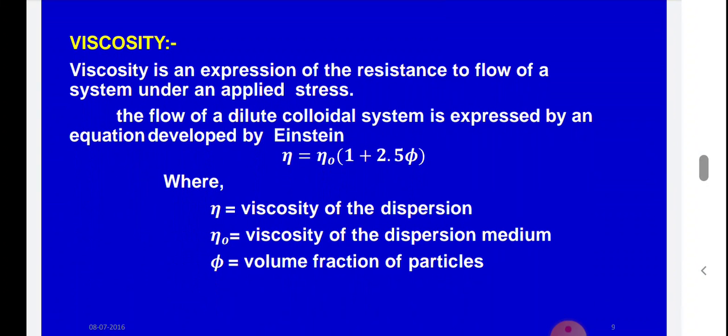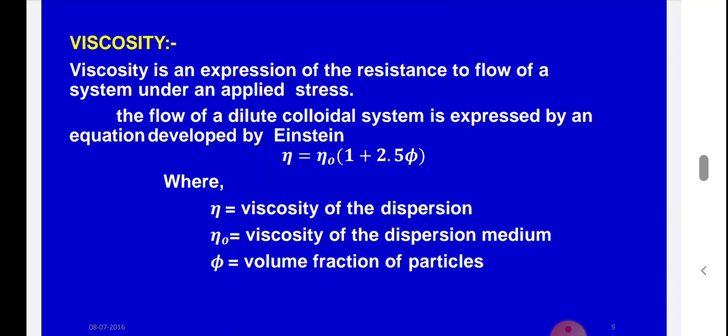In the rheology chapter, all of you already know different types of viscosity terms: viscosity, relative viscosity, kinematic viscosity. Another one is intrinsic viscosity. So what is viscosity? Viscosity is nothing but an expression of resistance to flow of a system under an applied stress, that is shear force.